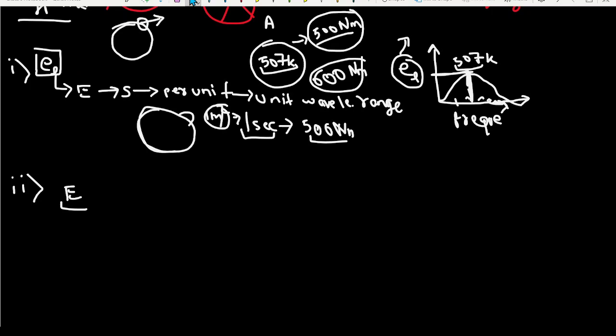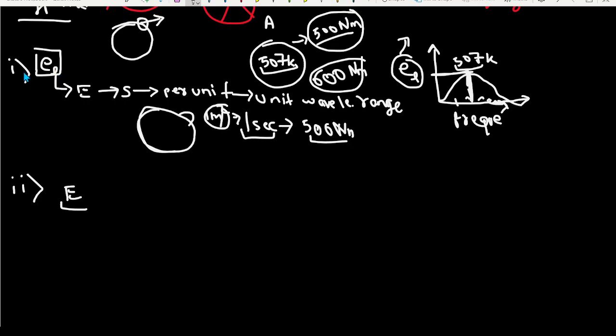You can see how the name makes it easy to remember: only a particular spectrum we want, that is, how much energy is emitted by the 500 nanometer wavelength of light in a unit area in 1 second, and that is the spectral emissive power.